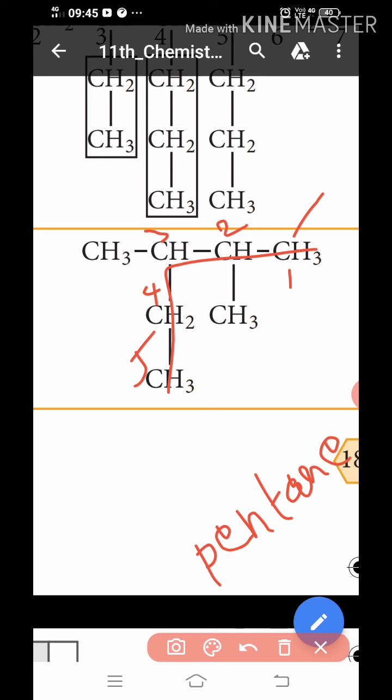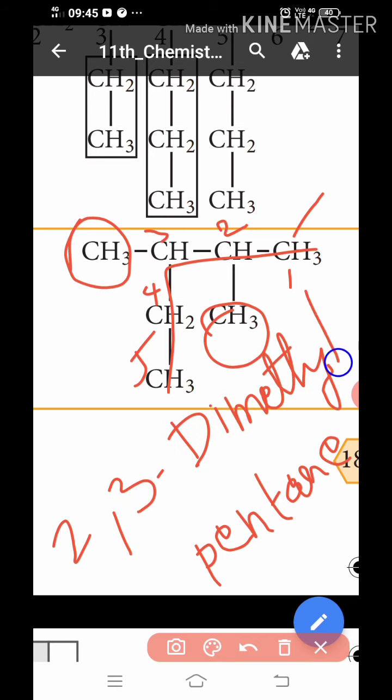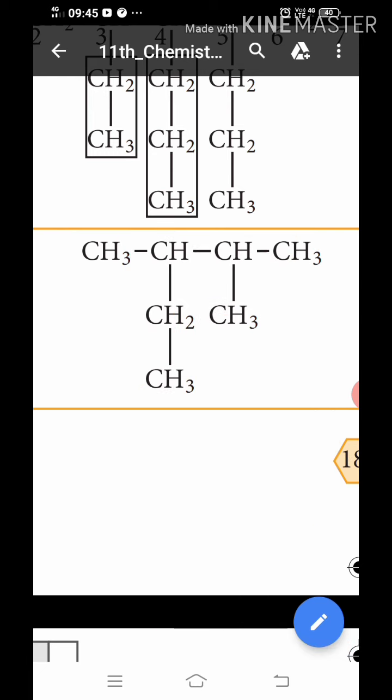Okay, the presence of methyl groups at the second place and third place. So 2,3-dimethyl pentane. Okay, this seventh one discusses